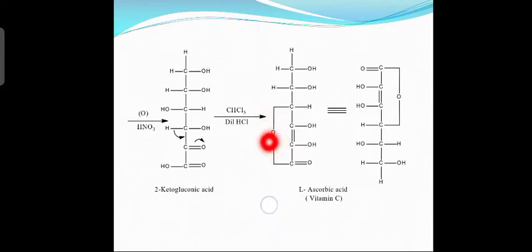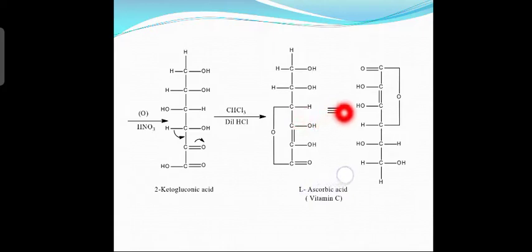Therefore, you are left with one oxygen atom, which forms a link between the third carbon atom and the sixth carbon atom, through oxygen. So this compound is called L-ascorbic acid or vitamin C.